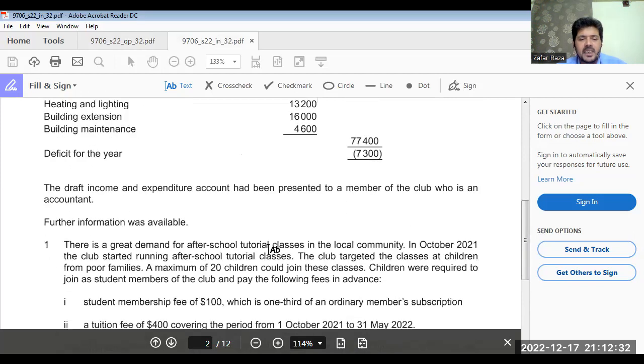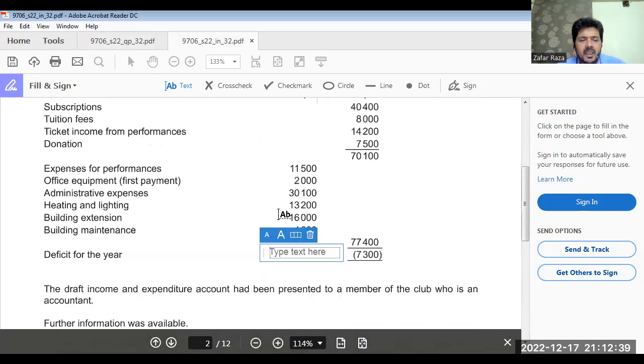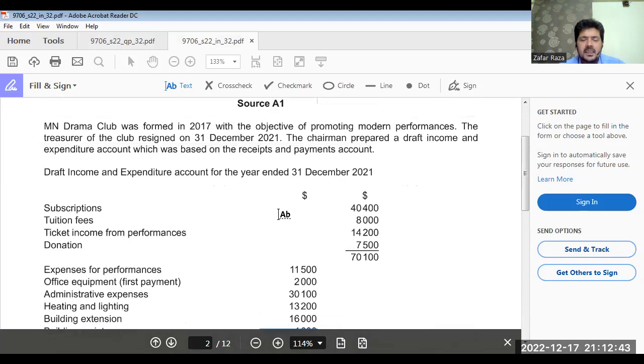The draft income and expenditure account had been presented to a member of the club who is an accountant. Okay. Now, what he did, he has taken all these figures from cash book. In commercial organizations, we call it cash book. In non-profit organization, we call it receipt and payment account. Payment account means cash book.